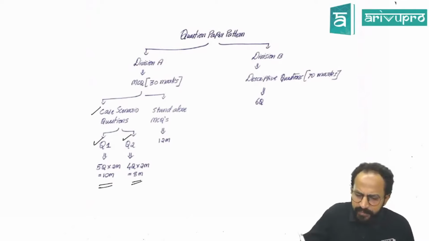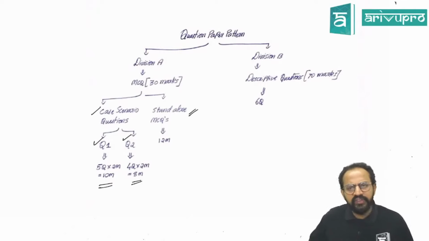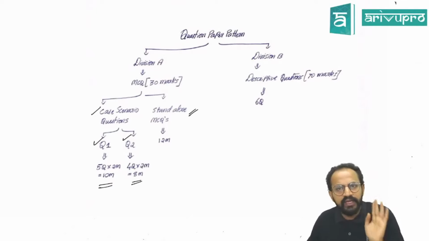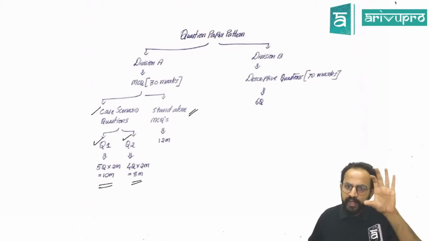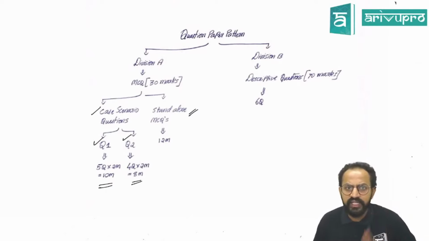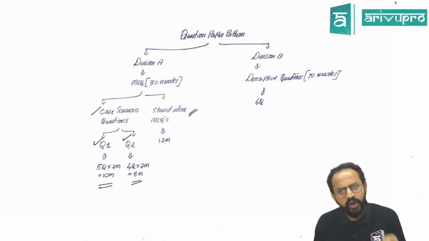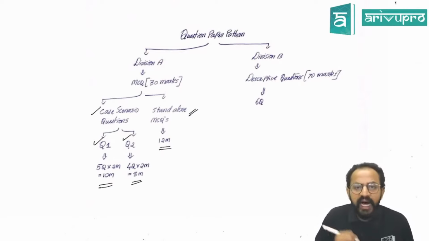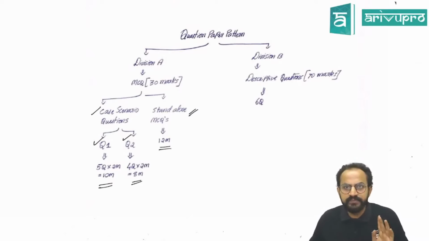And the second type of MCQs will be standalone. Basically, it is a one paragraph question straight away. Even here there can be a case based question, but it will be only one question. It will not be spread out just like we saw in case scenario questions. So the standalone question can be for 1 or 2 marks. So there will be 12 marks totally asked from standalone questions.